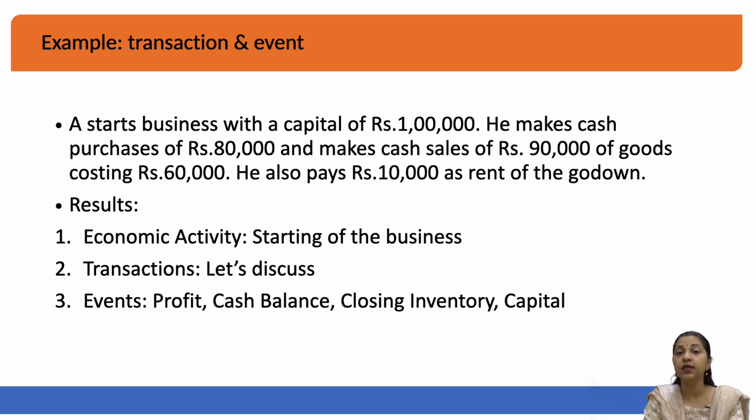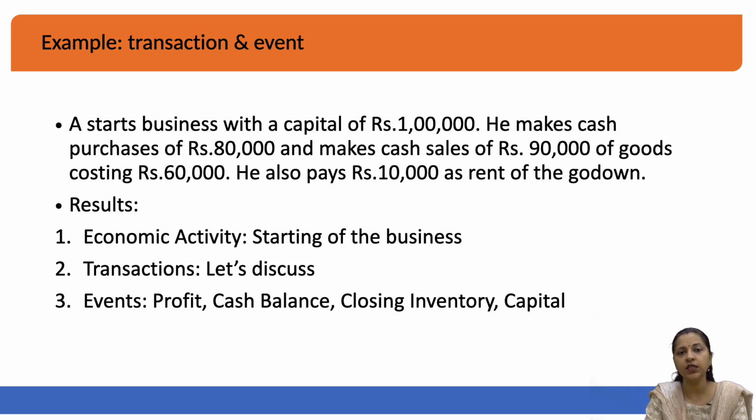Now, if it is measurable in terms of money, are there any events generated from this transaction? The answer is yes, the events have been generated in two ways. What are the events generated in two ways? Number one, you have purchased raw material. Number two, you have decreased the cash balance. So the event will be the cash balance and the material balance, and the transaction will be purchasing with that cash. So this is the example of the second transaction in this case. Let's move on to another example.